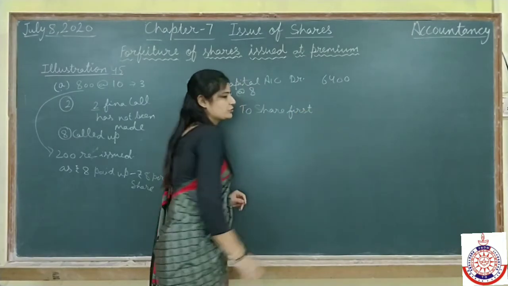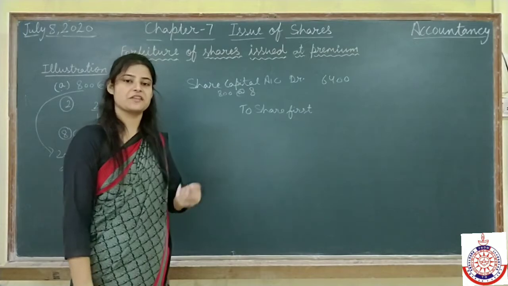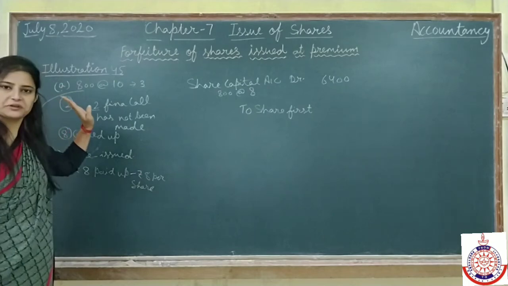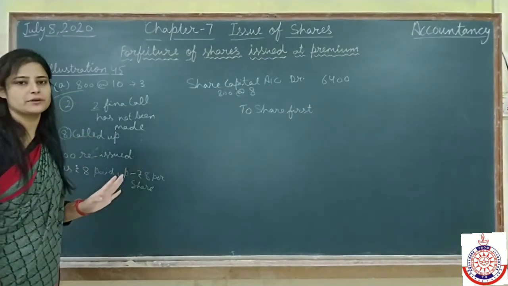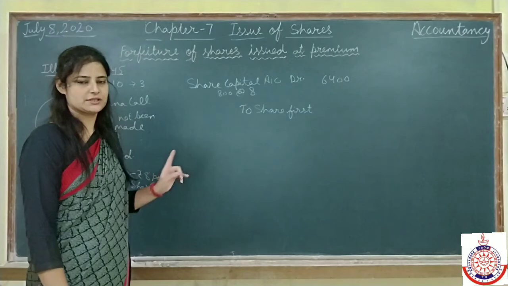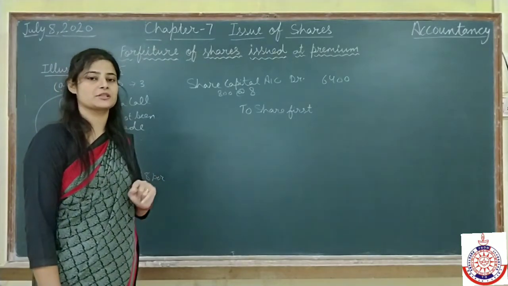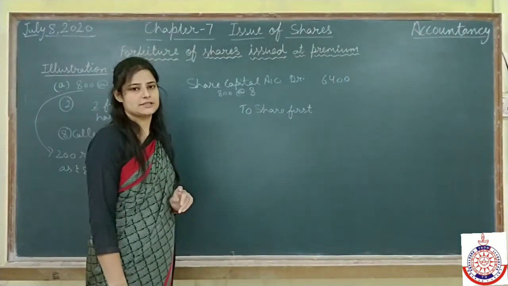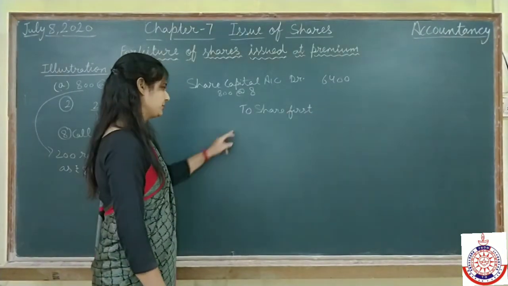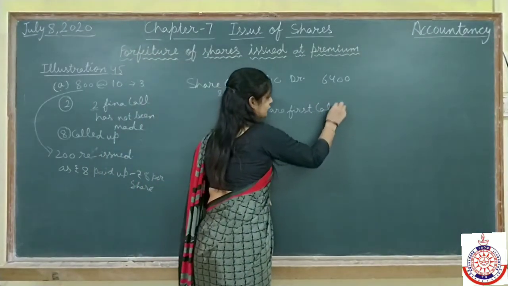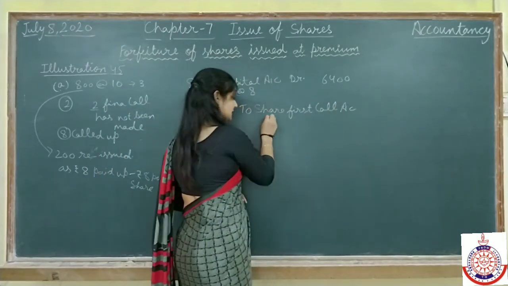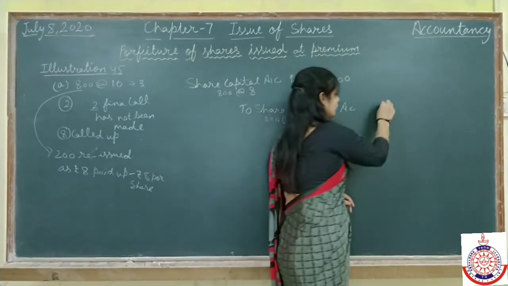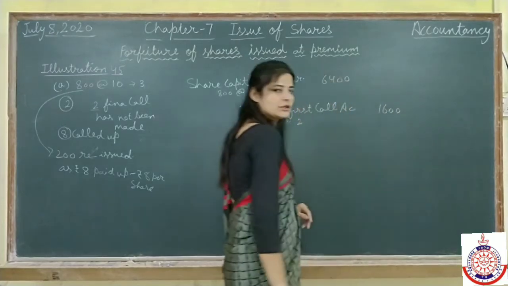See, this is also a question of securities premium, but in this question we have already received the premium along with the allotment. So there is no need to debit the securities premium reserve account. This is the first situation, when the premium has been received and the forfeiture takes place after receiving the securities premium. Now here, share first call account, same 800 shares at the rate of 2 rupees. We are not getting it, which means total 1600 we have not got.